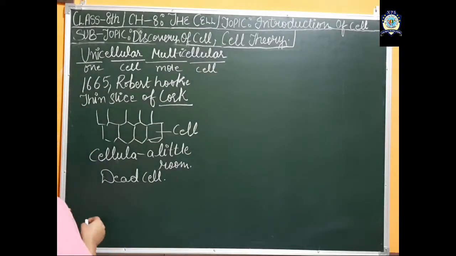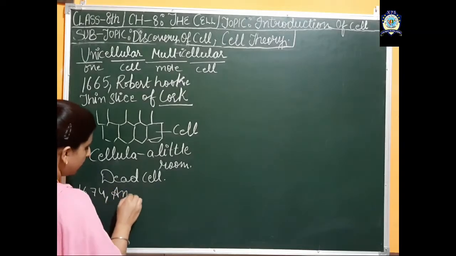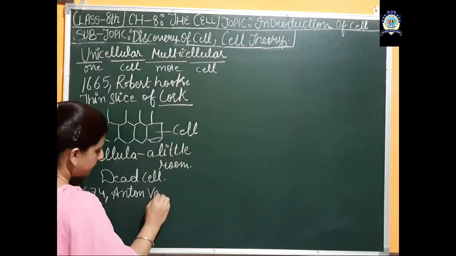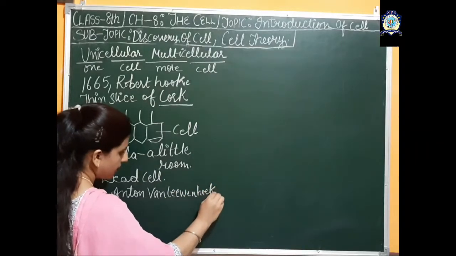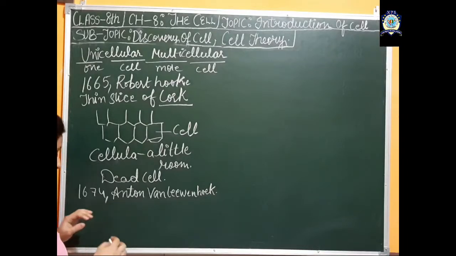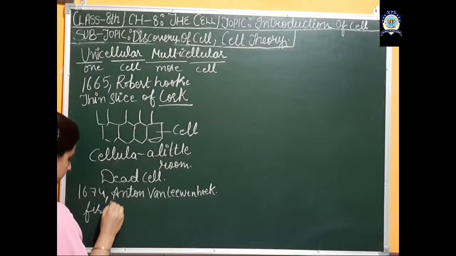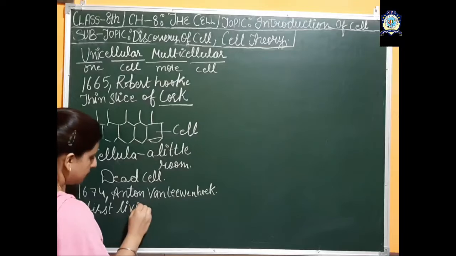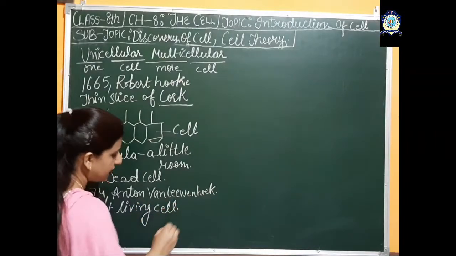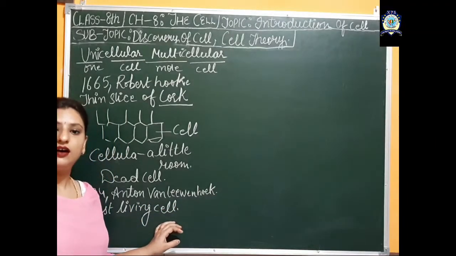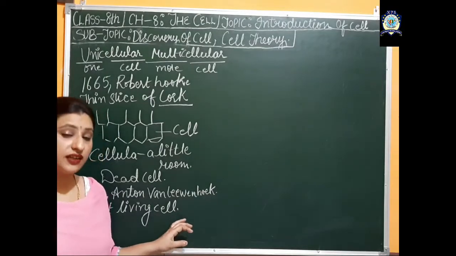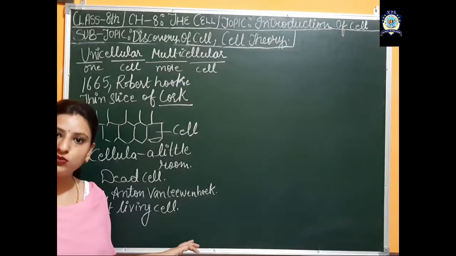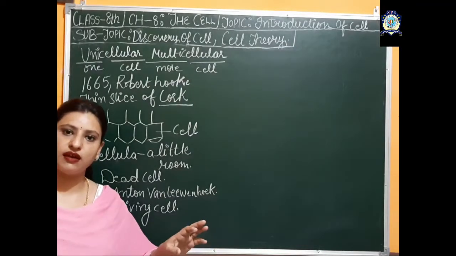After some years, in 1674, another scientist, Anton van Leeuwenhoek, discovered the living cell, the first living cell. He discovered it in blood, in pond water, in some bacteria, and in the sperm of humans, fish, frogs and many animals.